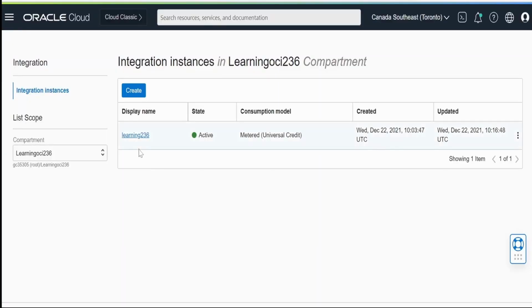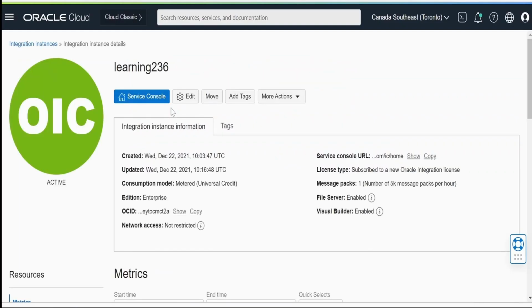So our instance has been created, that is learning 236 over here. I'm clicking on this. On clicking on the instance name, it will open up the details page for you. Here, if your file server is not enabled, you will get an option to enable. You can click on that so that the OIC integration will have the dedicated file server or FTP server created. If you have selected the enterprise edition for Oracle integration, you will have an option for visual builder enabling. So if it is not enabled at the time of creating, then you can click on enable. It is enabled for me. If it is not enabled for you, then you can click on the enable button.